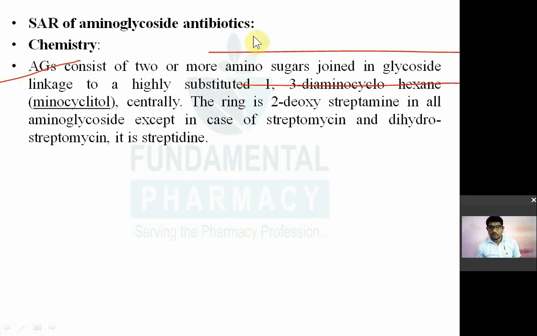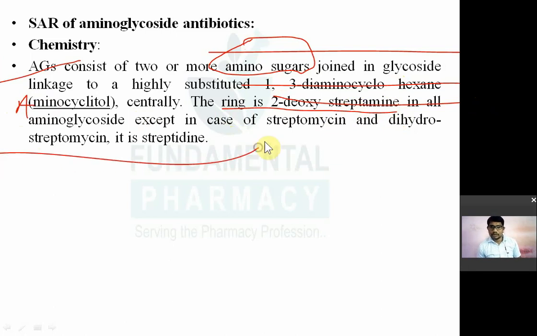So amino sugar ये ring 1,3-diamino cyclohexane. So they are joined together by glycosidic bond. Okay, so 1,3-diamino cyclohexane is also known as aminocyclitol. So the ring, now most of the aminoglycoside will have this ring 2-deoxystreptamine in the all aminoglycosides. Streptomycin and dihydrostreptomycin will have this ring streptidine. कि 2-deoxystreptamine ये जो ring है वो कॉमन होता है aminoglycoside में, but streptomycin और dihydrostreptomycin में streptidine ring होता है. We'll see the structure in the detail in our upcoming slide.